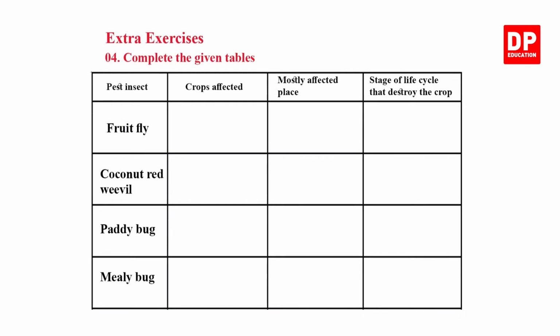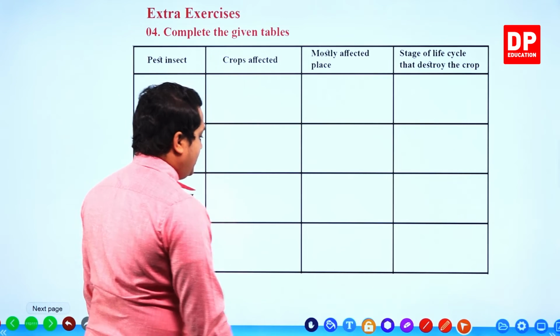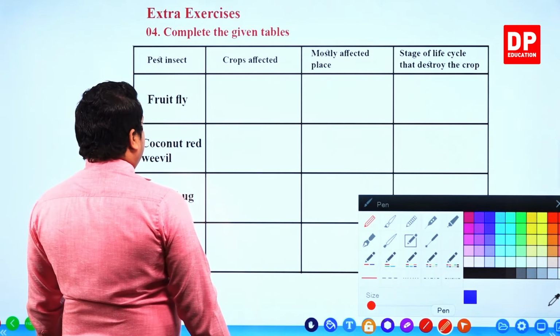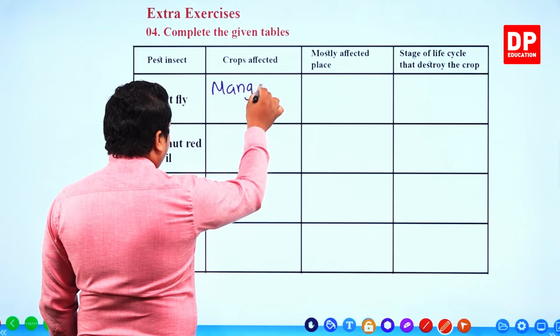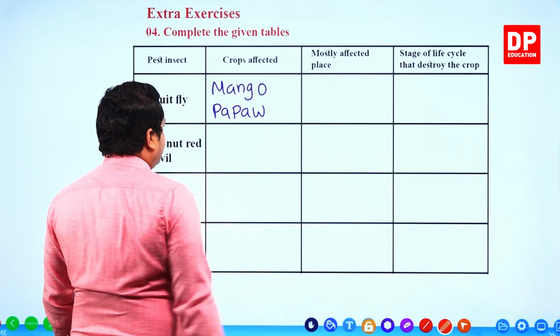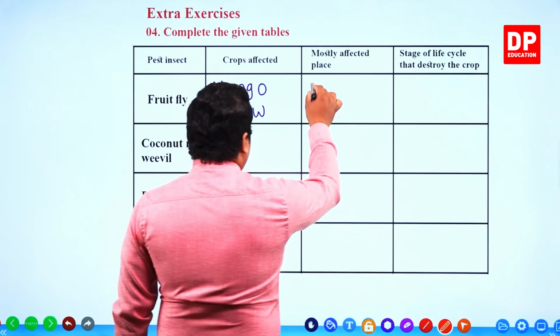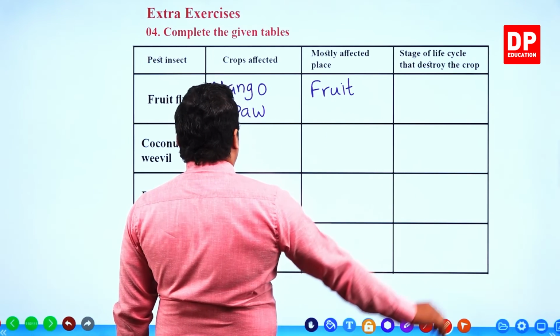So here, once again, you are given a different table. You need to complete the table by using the affected crops according to the given pests. So we'll complete the table then. Fruit fly, crops affected: mango, then papaw. Mostly affected place is the fruit. Stage of life is the larva.